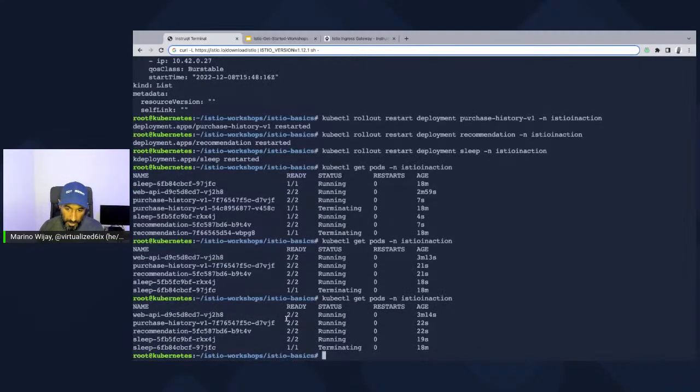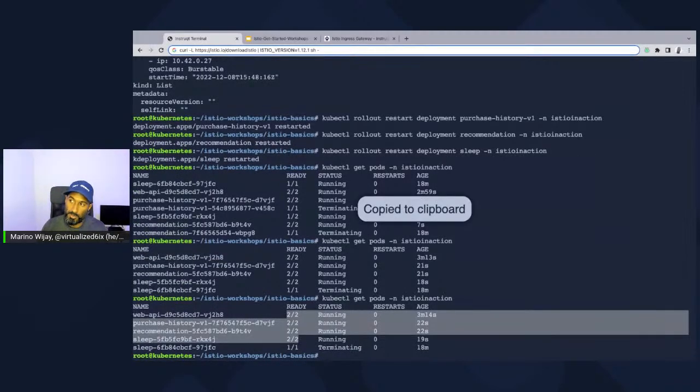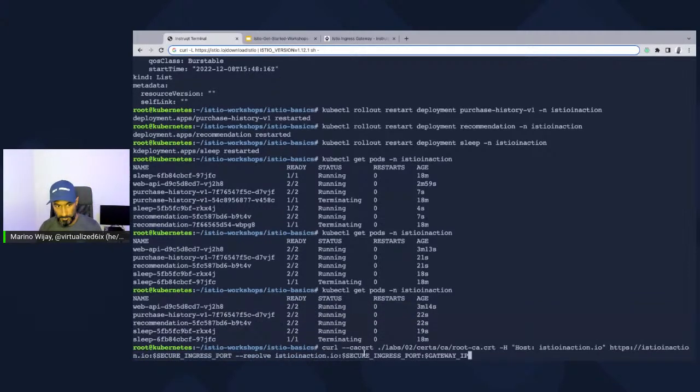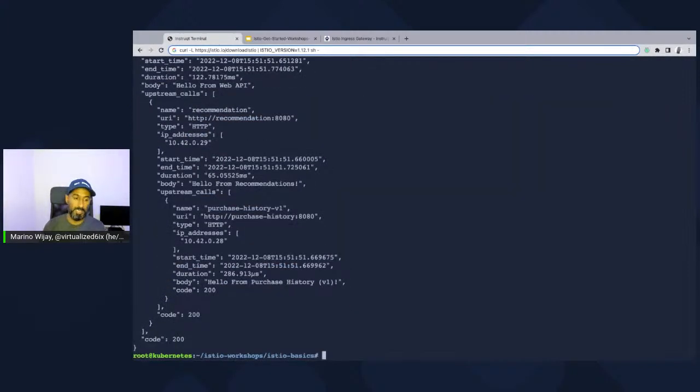But notice now they all have 2 out of 2, which means all of them are running the sidecar resource. Now, at this point, if I curl from my host still to the istioinaction host, or to the actual service, it'll still work, right?